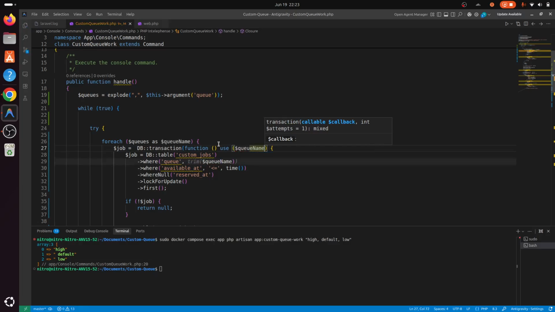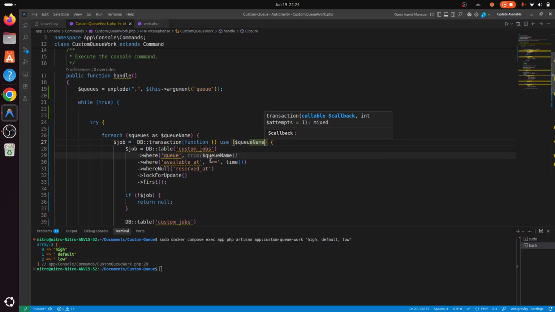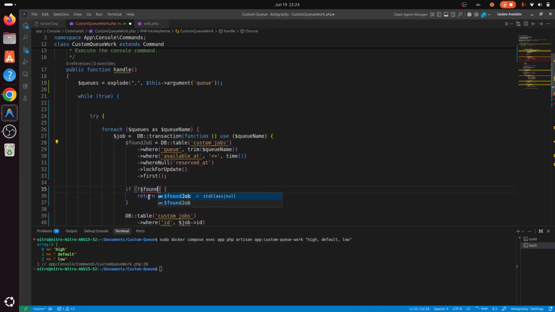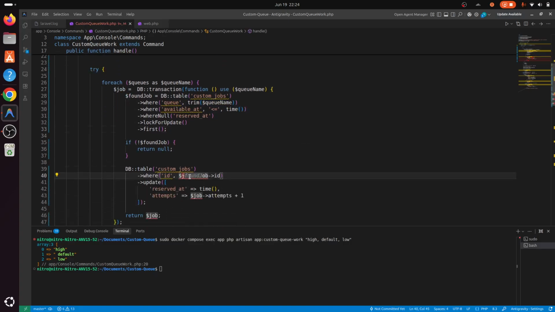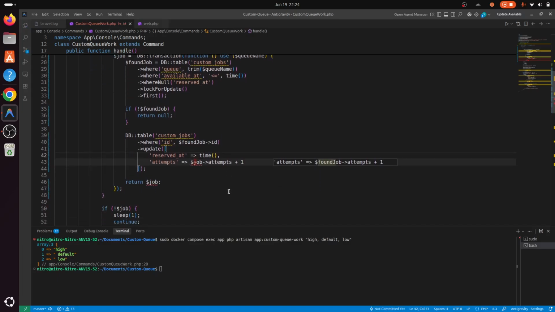Perfect. All right, so let's do trim as well, and let's rename this job as found job, and if not found job, I'm gonna return null, and here also found job ID.